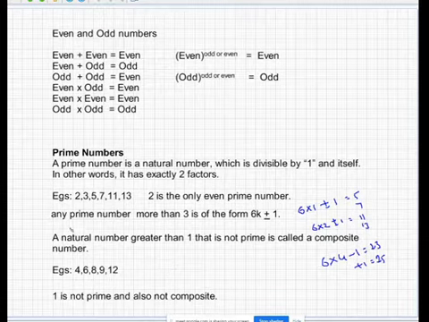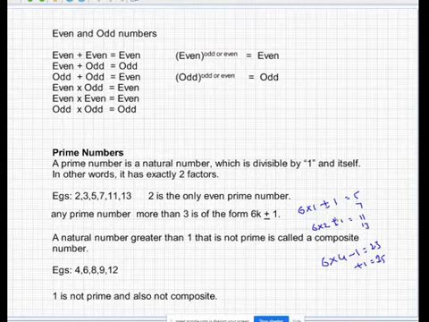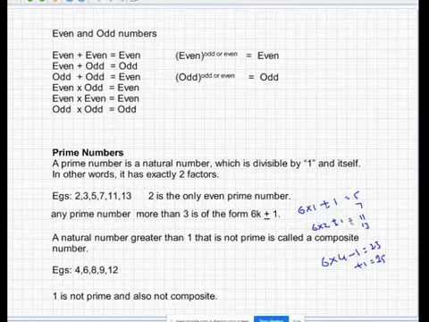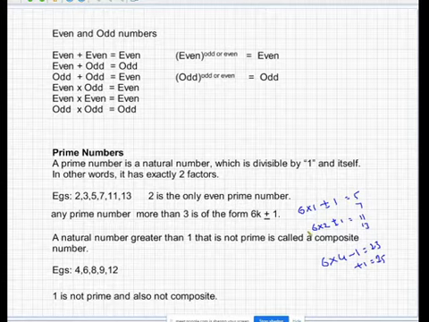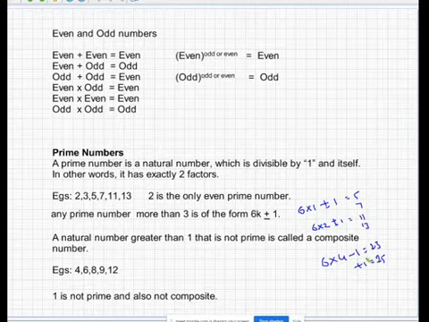Any prime number above 3 can be written in the form of 6k plus or minus 1. When k equals 1, 6 into 1 minus 1 is 5, and 6 into 1 plus 1 is 7. Both are prime numbers. Similarly, for k equal to 2 you have 11 and 13. But you can't say all such numbers are prime. For example, when you have 6 into 4, minus 1 is 23, which is a prime number, but plus 1 is 25, which is not a prime number.